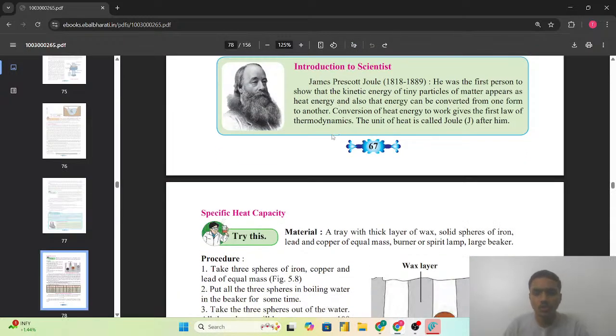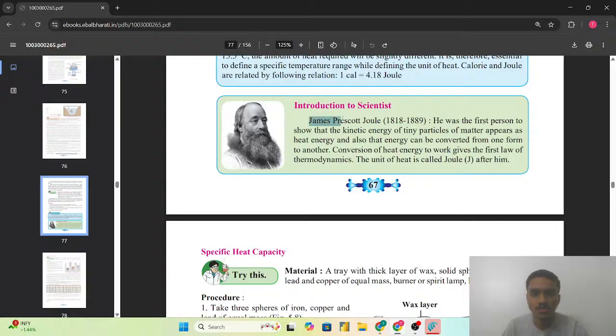So again, introduction to a scientist, we have given the James Prescott Joule. He was the first person to show that kinetic energy of the tiny particles of the matter appears as a heat energy, and also that energy can be converted from one form to another. Conversion of heat energy to work gives the first law of thermodynamics. The unit of the heat is called joule after him.